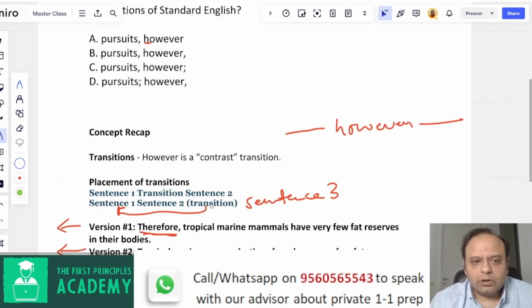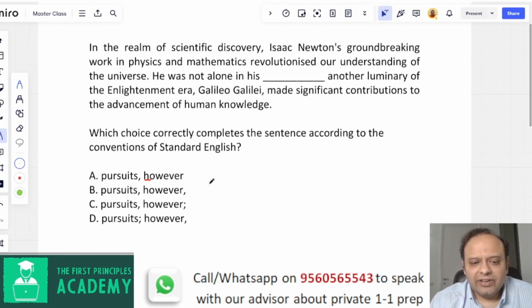So let's go back to our question here and let's see where however goes in. The first sentence is, Isaac Newton's groundbreaking work revolutionized our understanding of the universe. However, he was not alone in his pursuits, right? Because this is showing some sort of a contrast, that he did a lot of groundbreaking work, but there were others, or someone else at least, who was also doing something similar, right? So the however, and let's also look at the third sentence. So, however, another luminary of the Enlightenment era, Galileo Galilei, made significant contributions to the advancement of human knowledge.